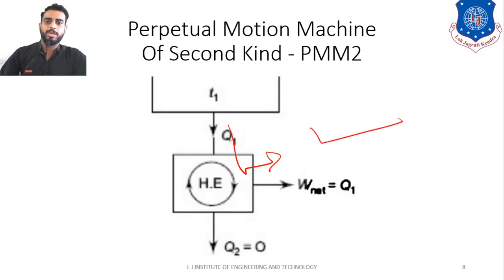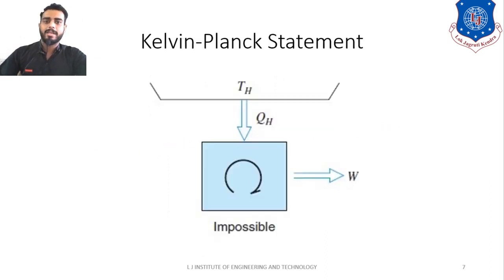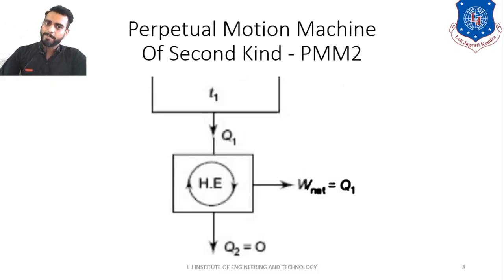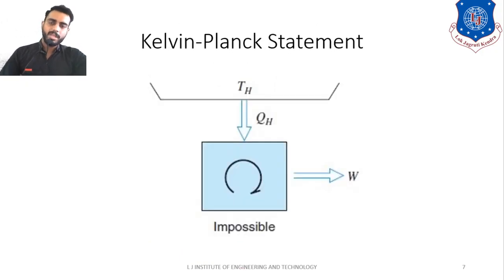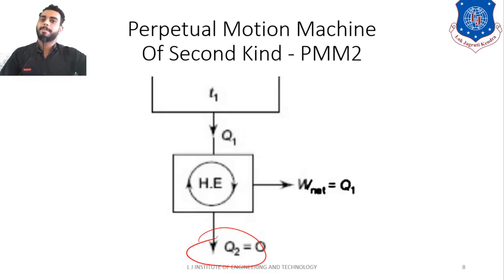So if PMM2 is asked, then you have to draw this diagram. And if the Kelvin-Planck statement is asked, then you have to draw a diagram like this. In PMM2 you will show that Q2 is equal to 0. You can also say that any device which violates the Kelvin-Planck statement is also known as PMM2, because PMM2 also represents the Kelvin-Planck statement, right?